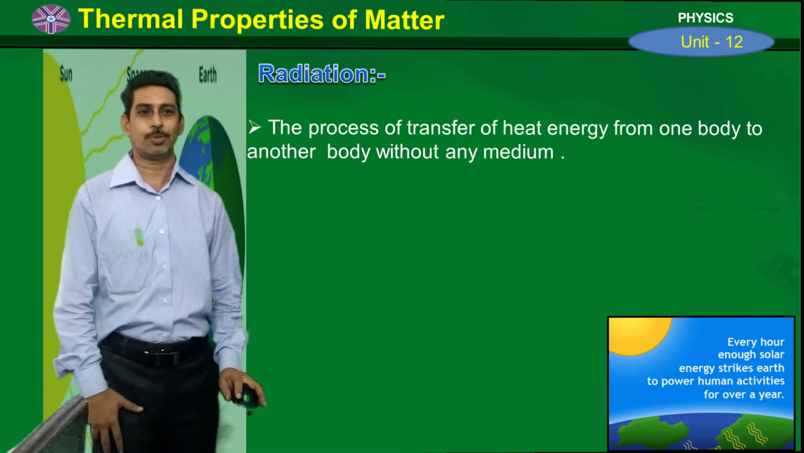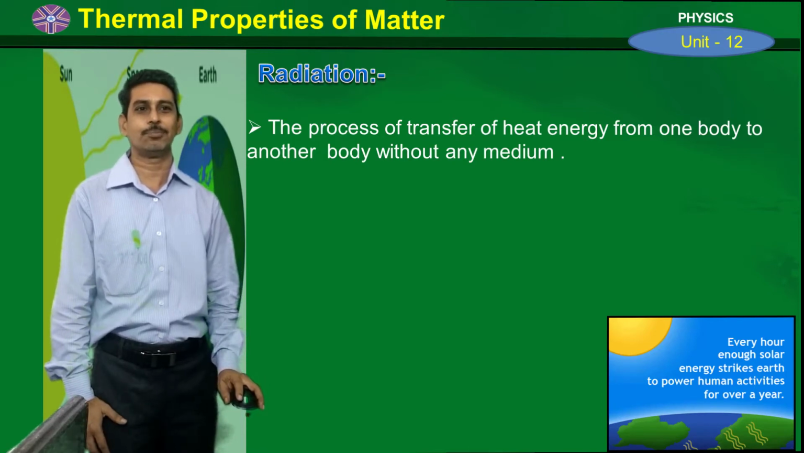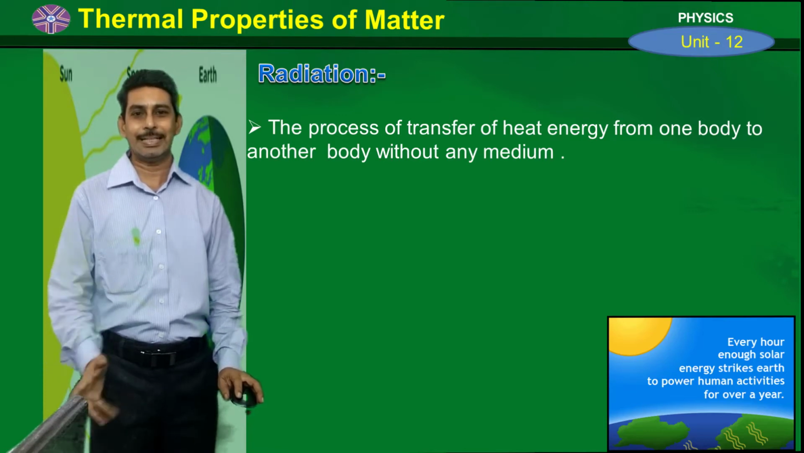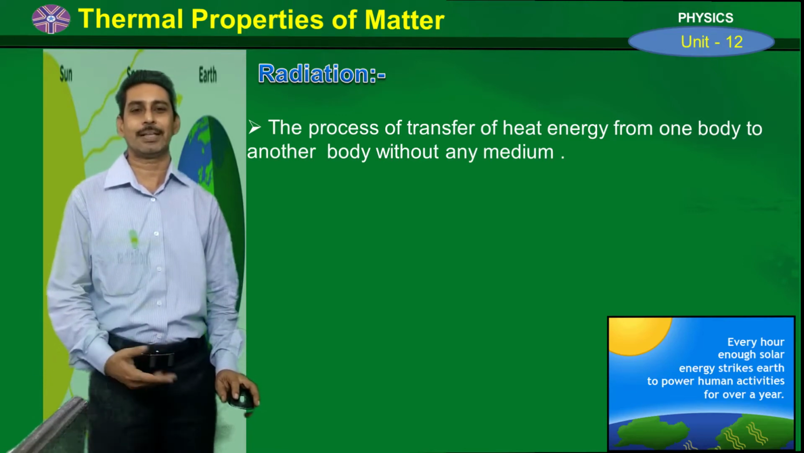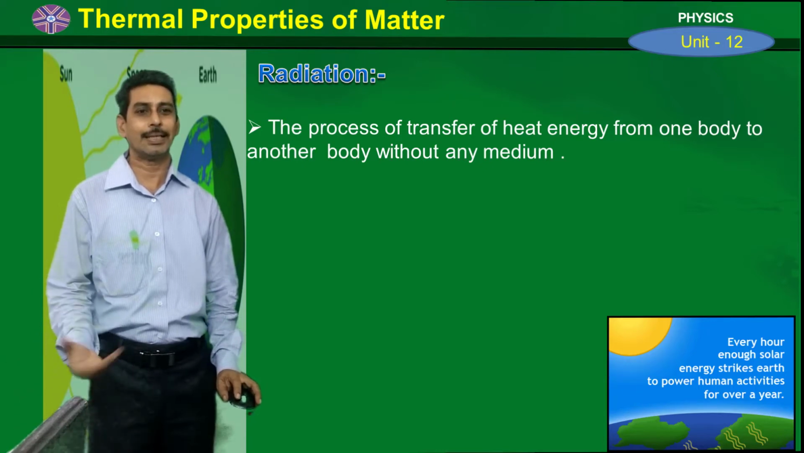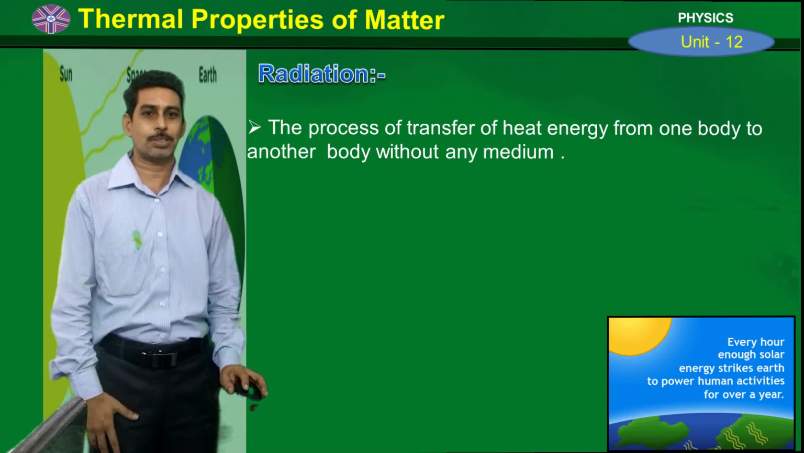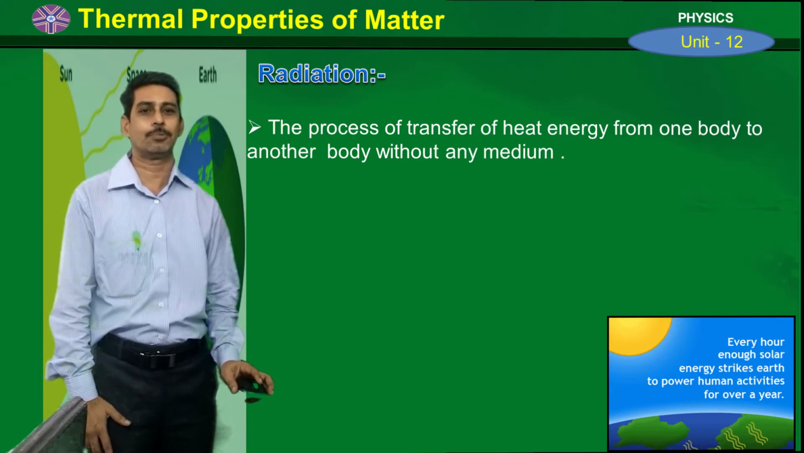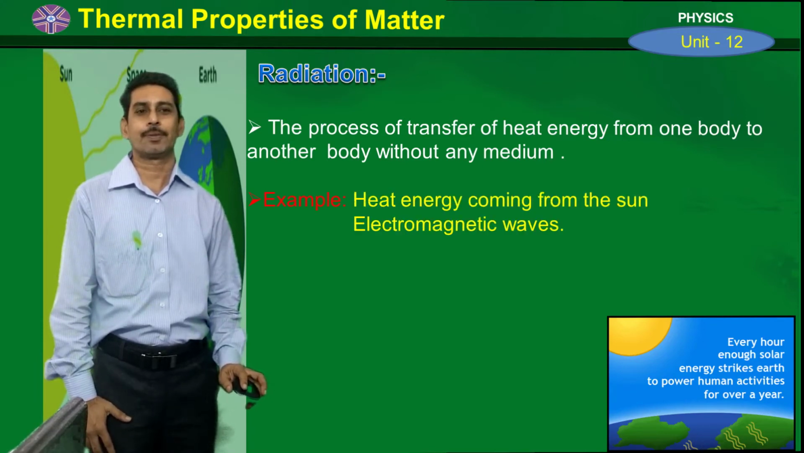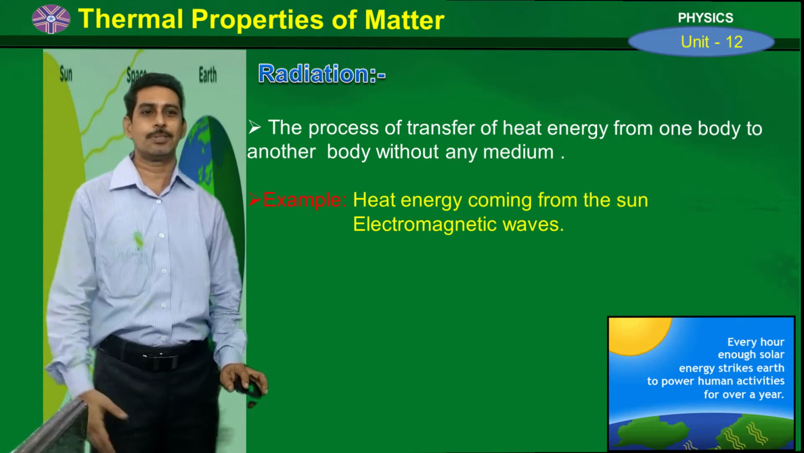So radiation is the process of transfer of heat energy from one body to another body without any medium. So for radiation, we don't need any medium. It does not need a medium, it can travel in vacuum, or through air or water, or any medium. So it is a process of transfer of heat energy from one body to another body without any medium. And the best example we have just seen.